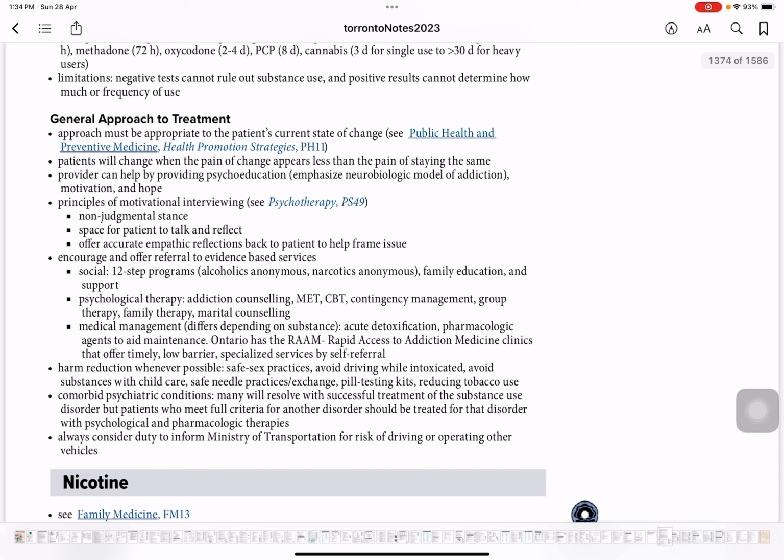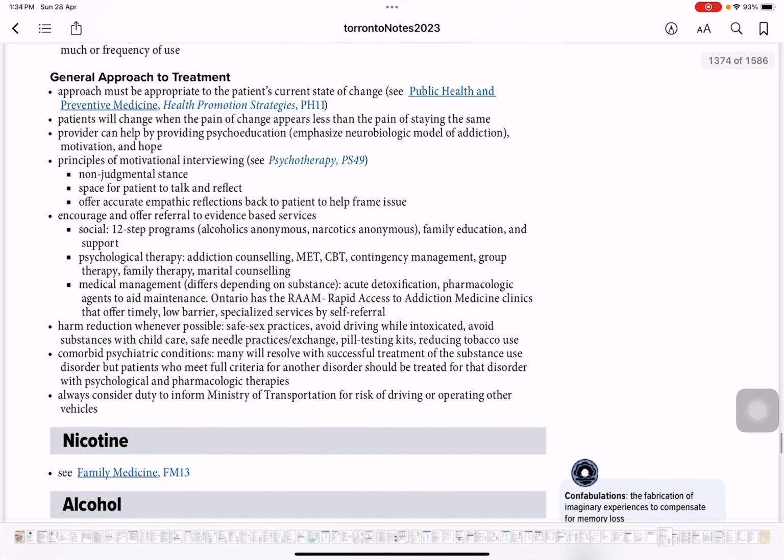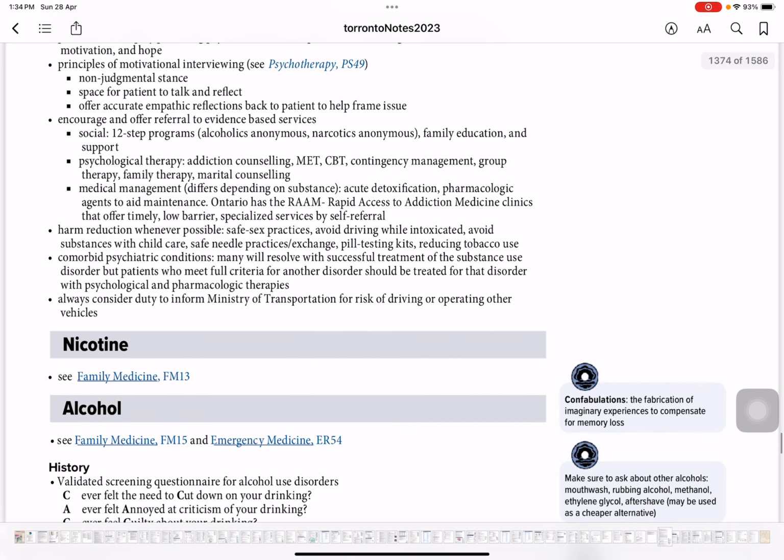Psychosocial aspects of the patient need to be addressed, like CBT, marital counseling, family therapies, addiction counseling. These are the things you need to remember for the CDM aspect of QE1. Even for CDM and QE1, they generally like to ask more about these things. Medical management differs depending on the substance.